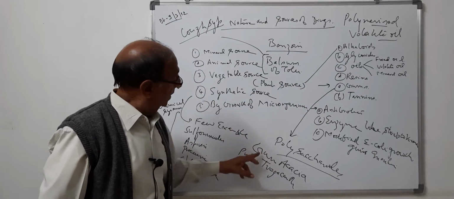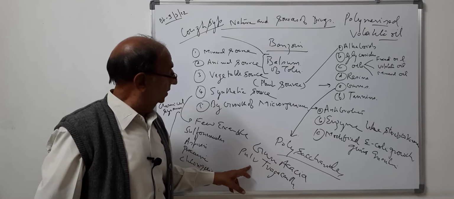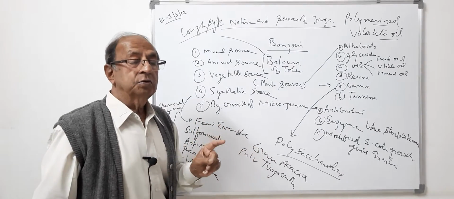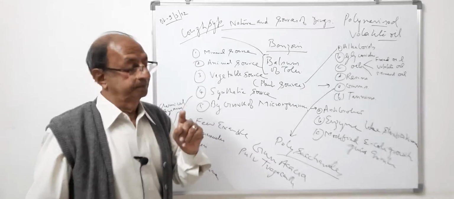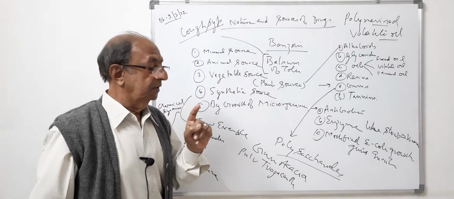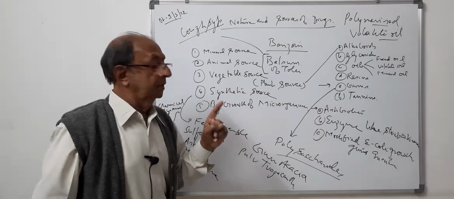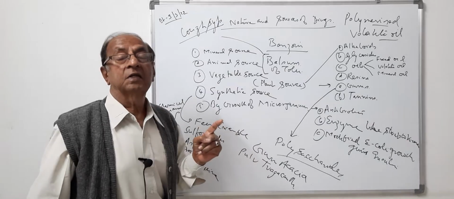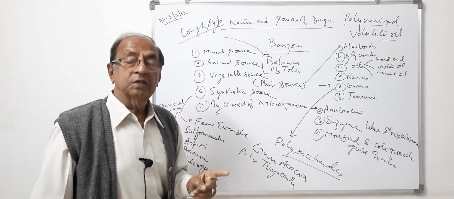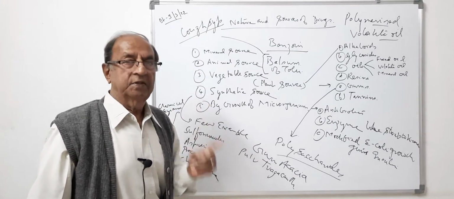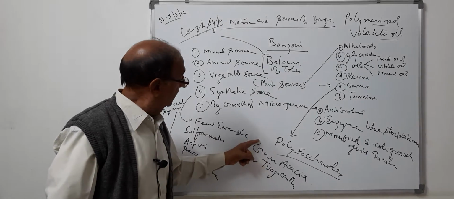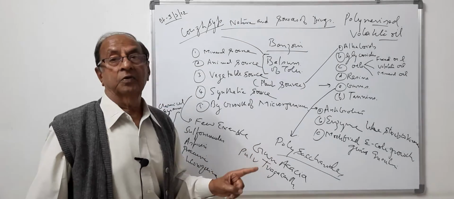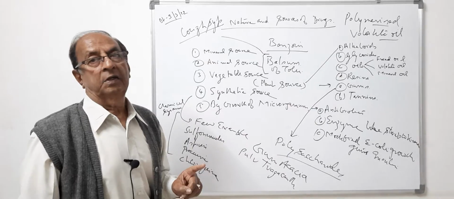These gums, that is gum acacia, pearl tragacanth, these are being used for preparation of different pharmaceutical components, that is preparation of emulsions, preparation of different suspensions. These components help in preparation of these components which are used in therapy.